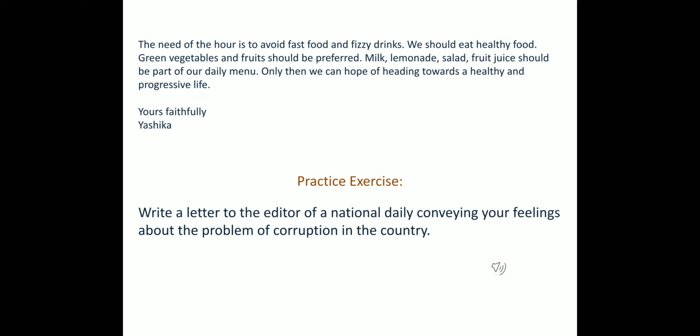But if some particular name is given in your statement, then you will put your signature with the same name. And if some designation is also accompanied with that name, then you are supposed to write that designation also.